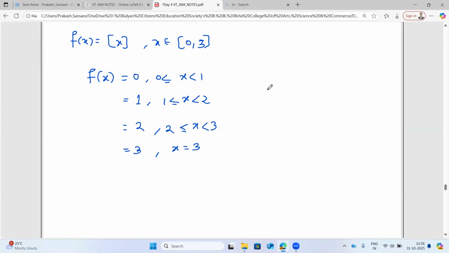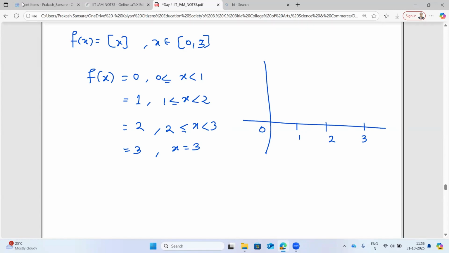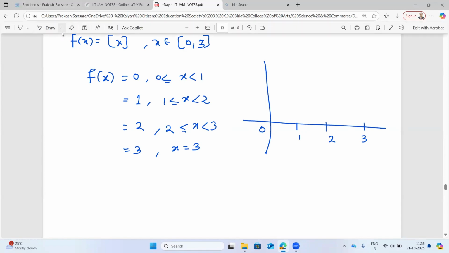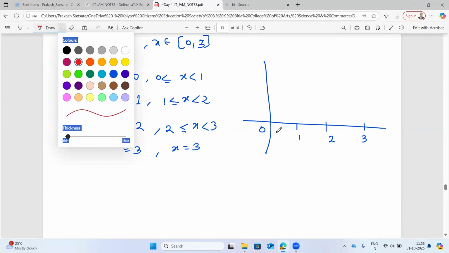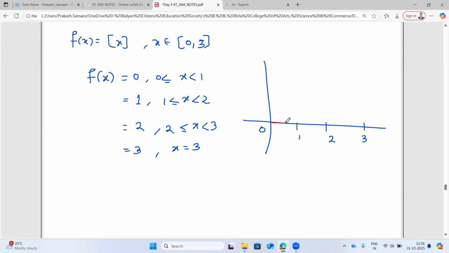Now if I draw the graph of this, 0, 1, 2 and 3, you can see that between 0 and 1 the function is 0, but 1 is not included, so it has a discontinuity at 1.